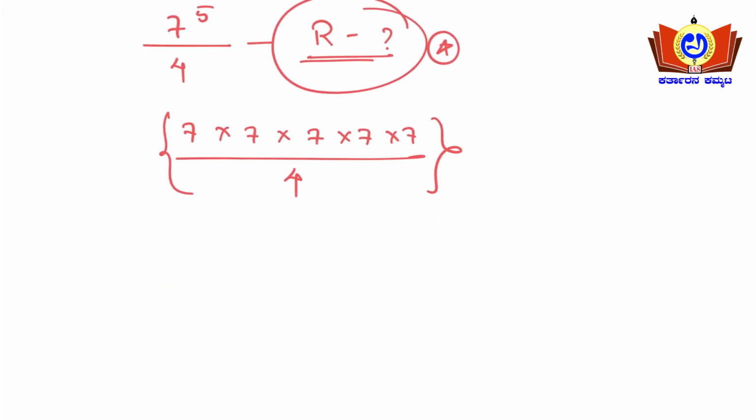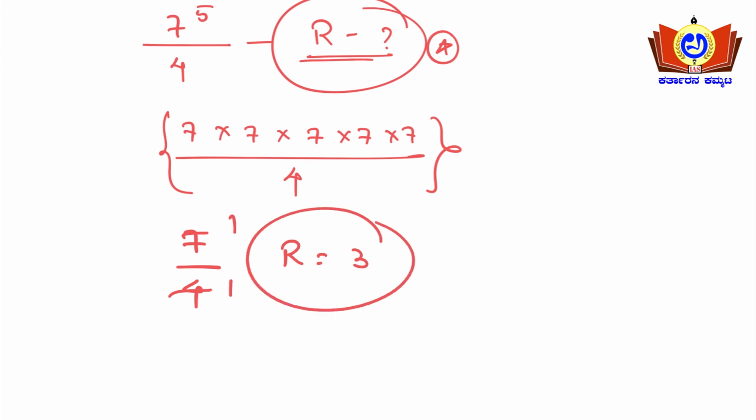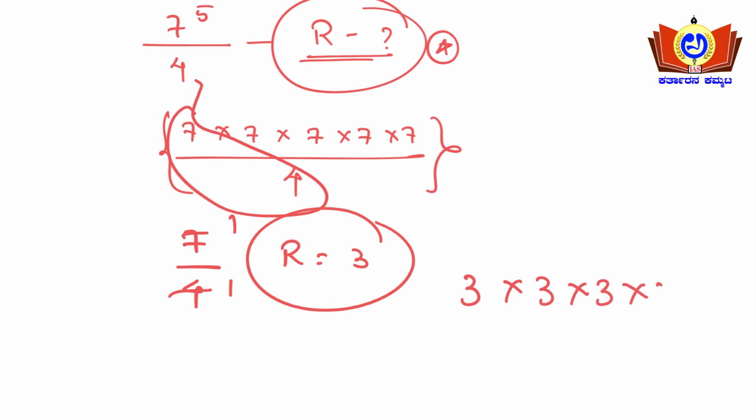Take individually: 7 upon 4, 4 goes one time and the remainder is 3. For each case the remainder is 3, so 3 into 3 into 3 into 3 into 3. This will be the total remainder.